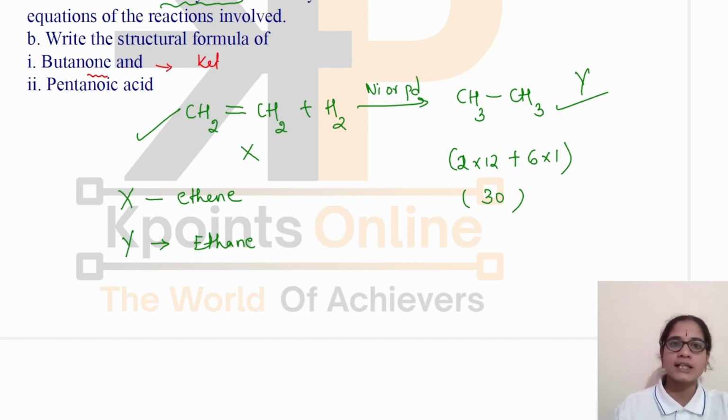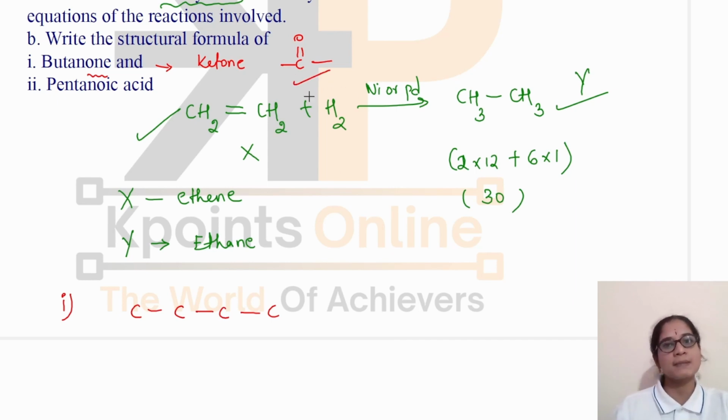It is ketone. Ketone is having the formula C double bond O. So we have to write the structure for butane. C, C, C, C, as there are 4 carbon atoms, and we know that always this ketone group is present in the middle of chain. These 2 free bonds are connected to 2 other carbon atoms. So I can take either C double bond over here or here. Both are same. Okay, let's write here.